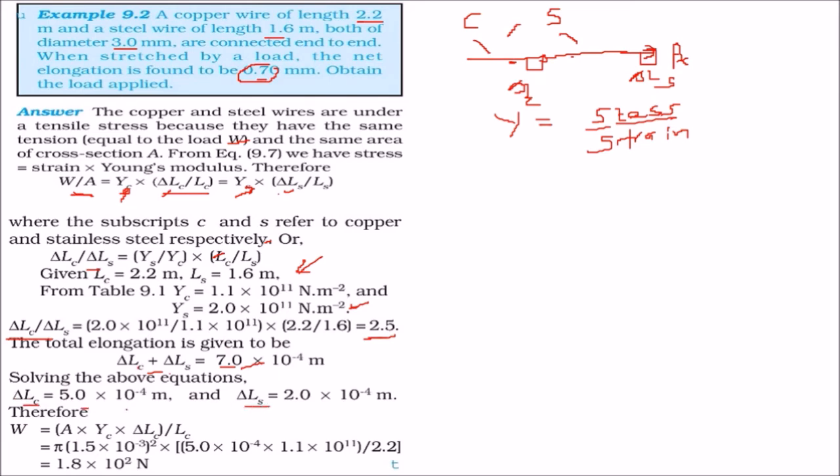So this is 5 and this is 2, and of course with the value of 10 to the power minus 4 meter. And how to find this W? Because we know about these now. Any of these equations you can take. So let us take the copper one.